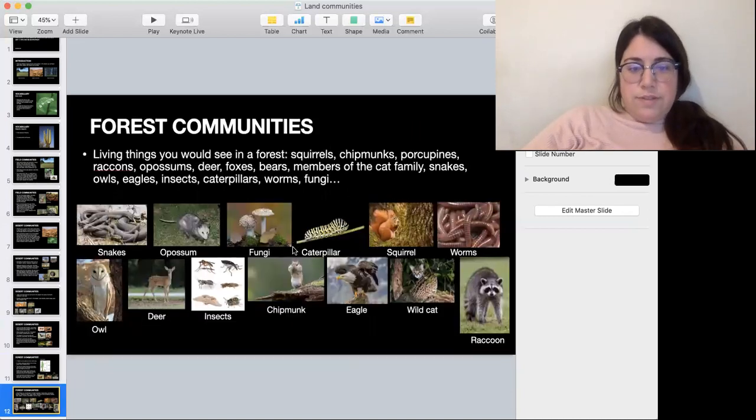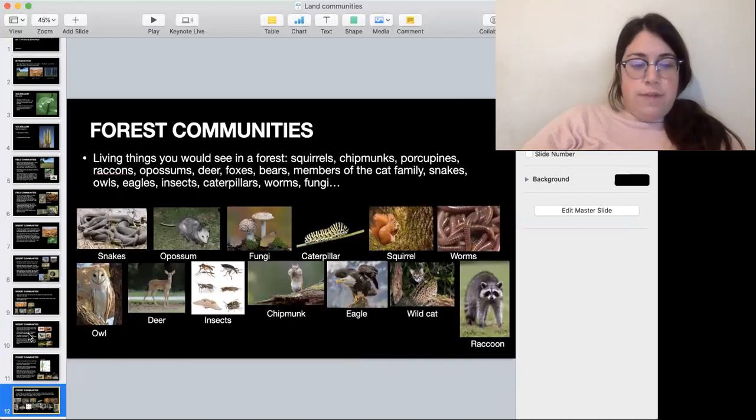And here we have a lot of examples of different animals that you can find in a forest community. You can find squirrels, chipmunks, porcupines, raccoons. For example, this is a raccoon here. You can find an eagle, and an owl over here. Where's my owl? Here. You can find insects, caterpillars, worms, fungi. So a lot of variety in the forest.